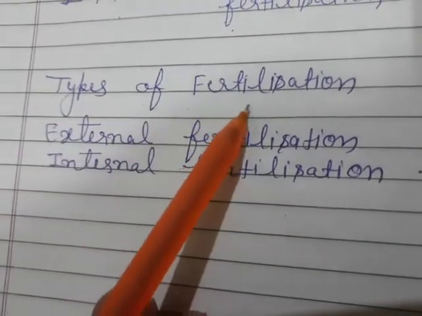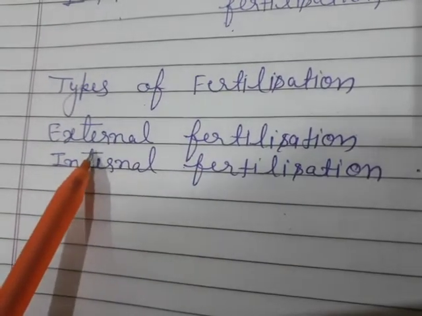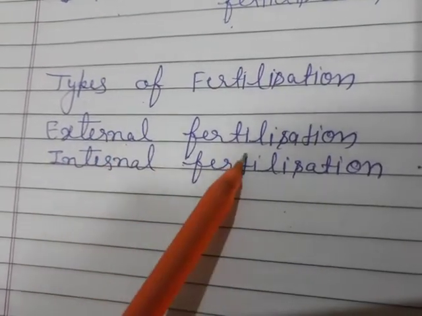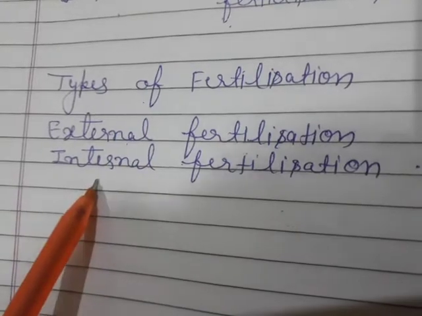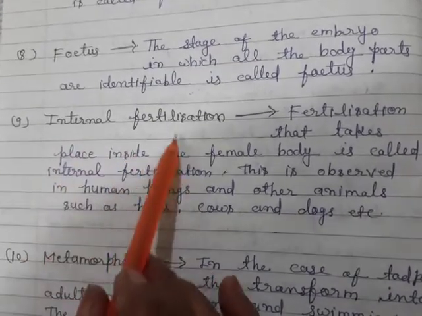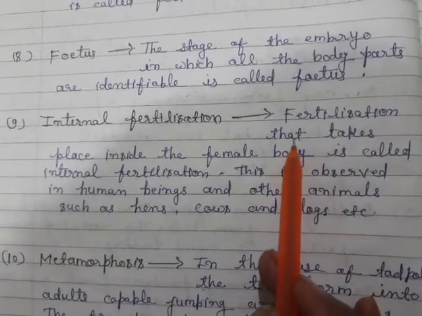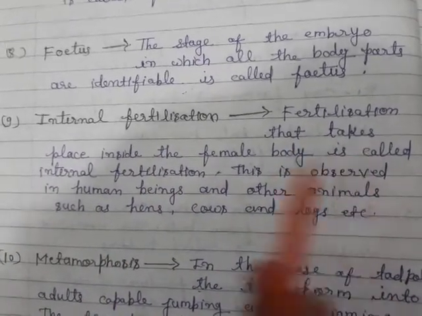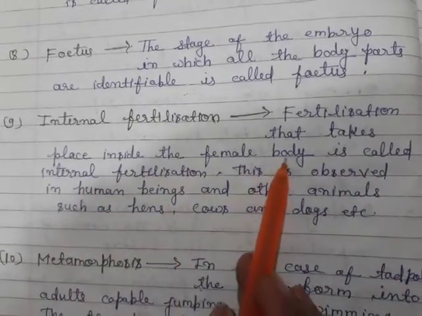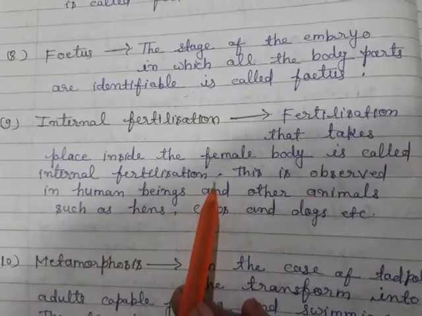Types of fertilization. There are two types of fertilization: external fertilization and internal fertilization. What is internal fertilization? Fertilization that takes place inside the female body is called internal fertilization.